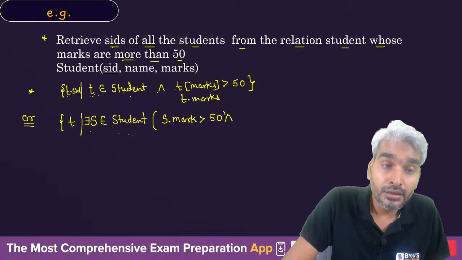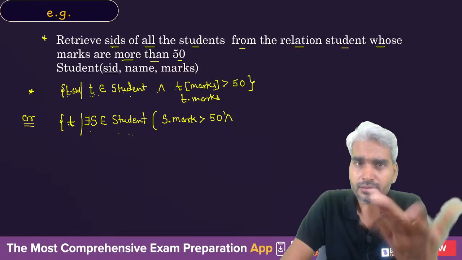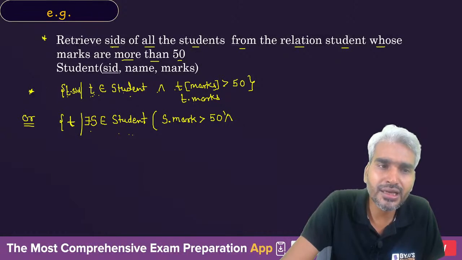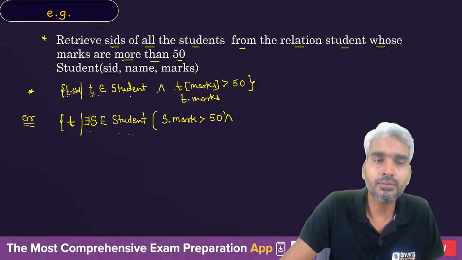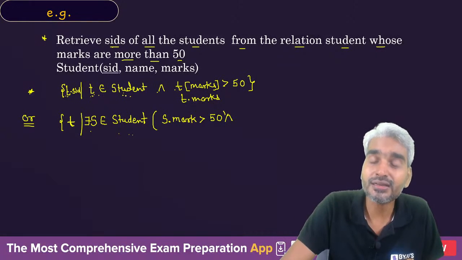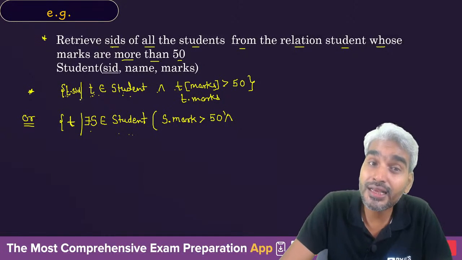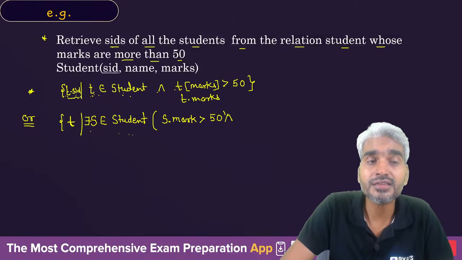So you need a tuple T, but what is this tuple? We don't know this tuple. We don't know what information is available in this tuple. In the earlier case, we knew that this tuple T is a part of a student and there will be various attributes. So T will be a tuple from relation student and all the attributes of relation student will be part of this tuple T. We need only the SID, therefore we could initialize it with T dot SID.